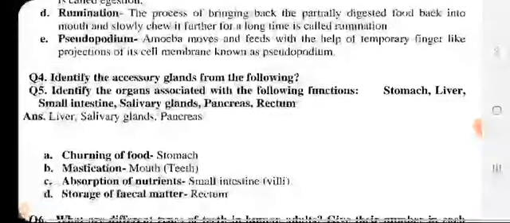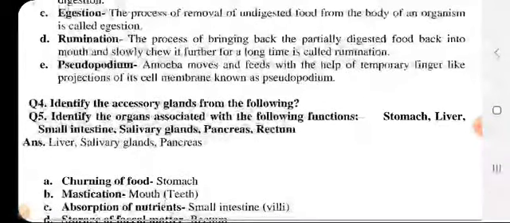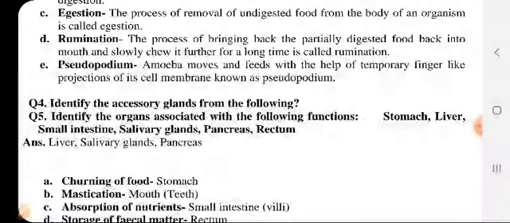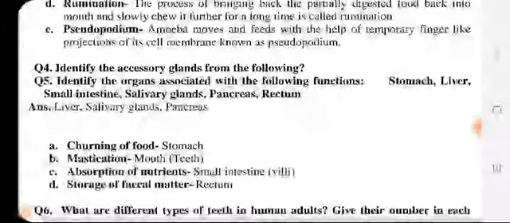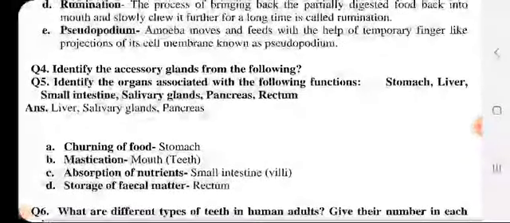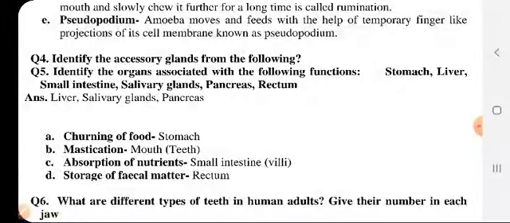Next comes rumination. What is rumination? The process of bringing back the partially digested food into the mouth and slowly chewing it again for a long time, that is rumination. And the organisms in which rumination occurs are the ruminants, right? Next comes what is pseudopodium. These are the false feet of amoeba which help it to capture the food, right? So this we can do.